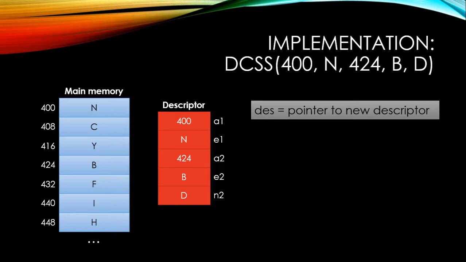Now, let me just preview what's going to happen in the rest of this algorithm by describing an analogous lock-based algorithm. Suppose that we lock A2 and then check if A1 and A2 contain the desired values. If so, we change A2 to contain the new value and unlock it. That would be a nice atomic solution to this problem that uses locks.